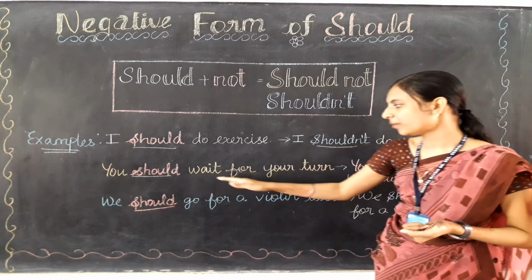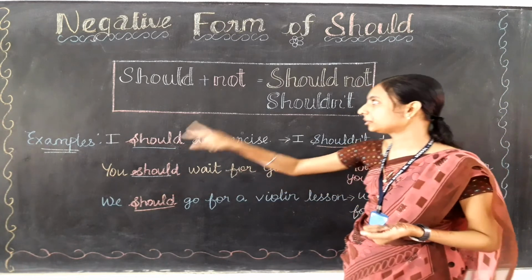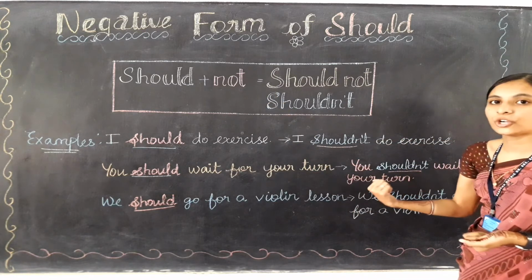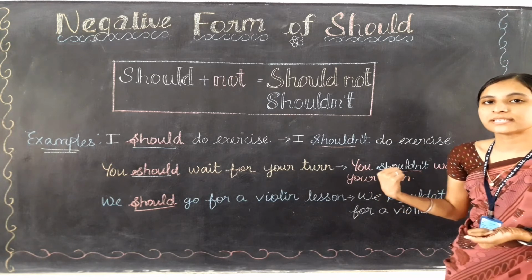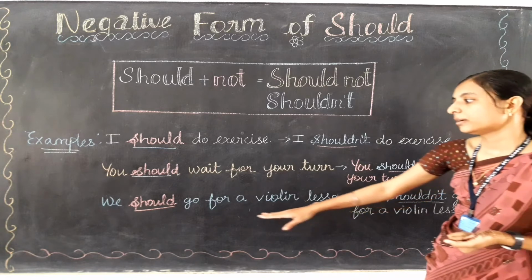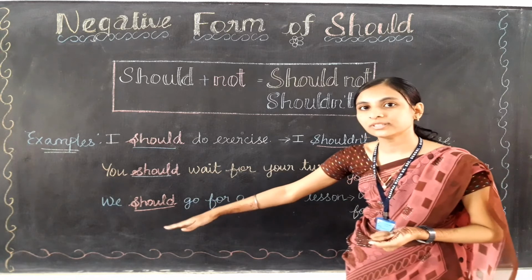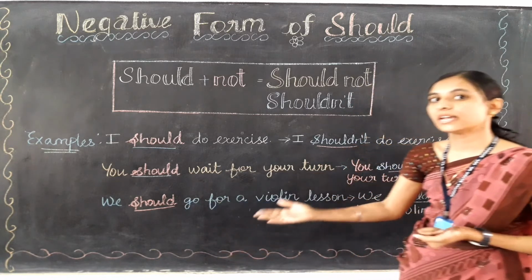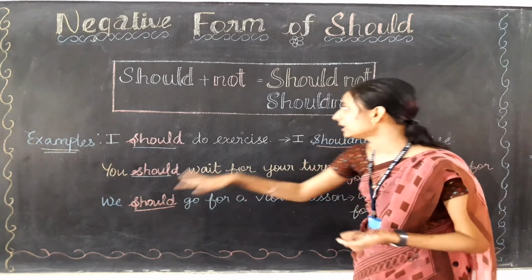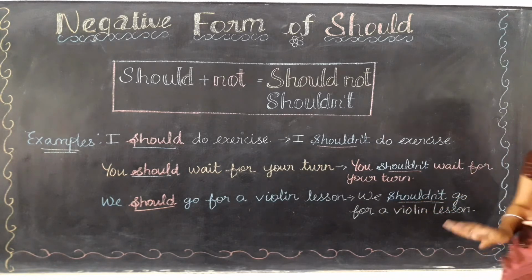Second, you should wait for your turn. This is the positive sentence. In place of should we are going to use the negative form. Then the sentence will be you shouldn't wait for your turn. So this is the negative sentence. And last, we should go for a violin lesson. Here we have used should, so this is the positive sentence, and while making it negative, in place of this should we need to use shouldn't. Then this sentence will be, we shouldn't go for a violin lesson.